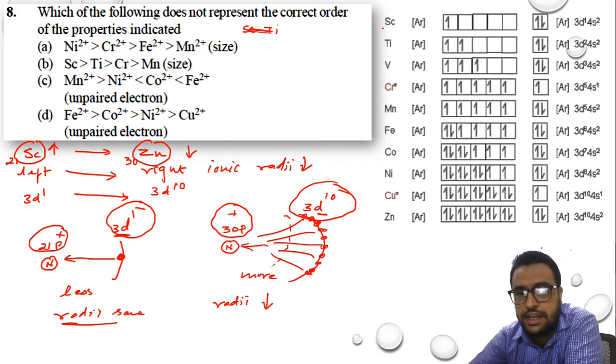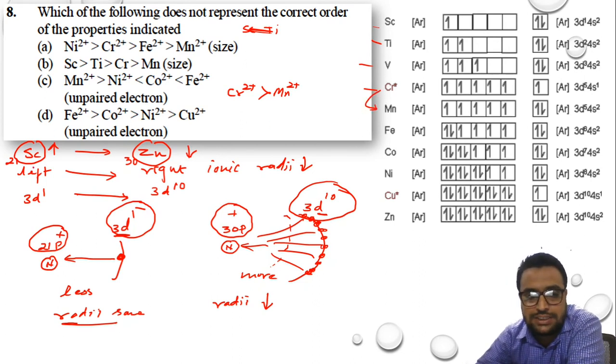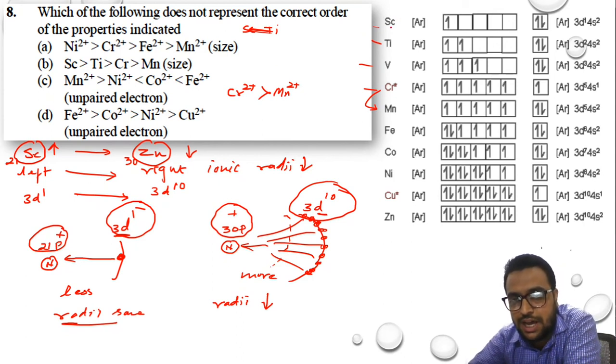So if people look at the series of scandium, titanium, vanadium, chromium. Who comes first? Chromium. That means the size of chromium ion is greater. Then comes manganese. The size of manganese ions is smaller. Why? After chromium, manganese है, तो क्रोमियम का साइज बड़ा होगा और मैंगनीज का छोटा. Why? The size is getting decreased from scandium to zinc. स्कैंडियम से जिंक जब हम आ रहे हैं तो साइज क्या हो रहा है? डिक्रीज हो रहा है. तो क्रोमियम ज्यादा रहेगा, मैंगनीज कम रहेगा.